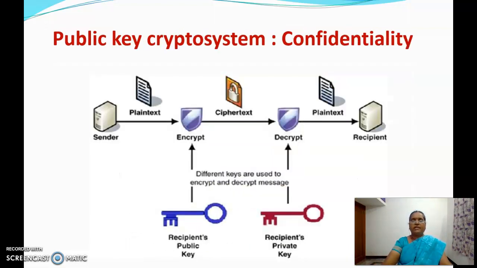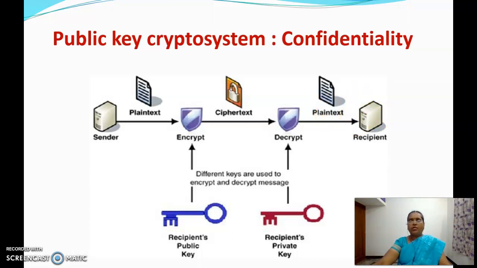But in the previous algorithm, only confidentiality is implemented, and there is no way the receiver will identify the sender of the message because the message is encrypted using the public key, which is known to everyone. The public key of the receiver is used for encryption, and public key means it is known to everyone. So anybody who wants to send a message to the recipient can use the recipient's public key, and he will receive it, decrypt it and read the message.